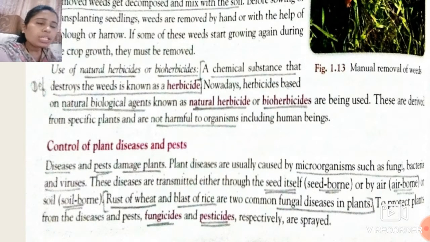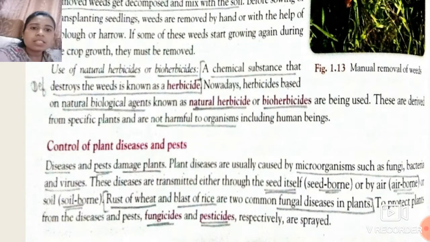So, due to these microorganisms, that plant gets diseased, and due to that diseased plant, we don't get a healthy yield. Okay students, so these diseases should be removed. How are they removed? Before going to see that, first let us see how these diseases are transmitted.